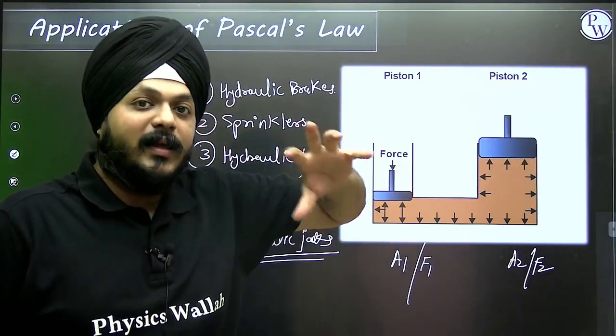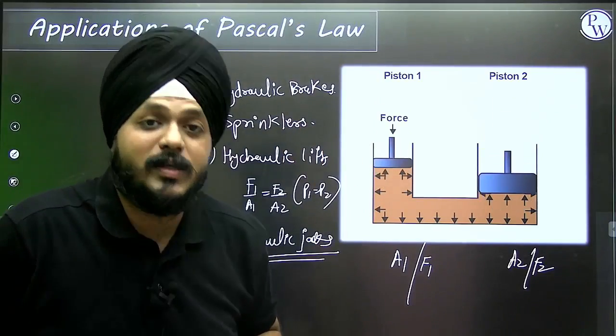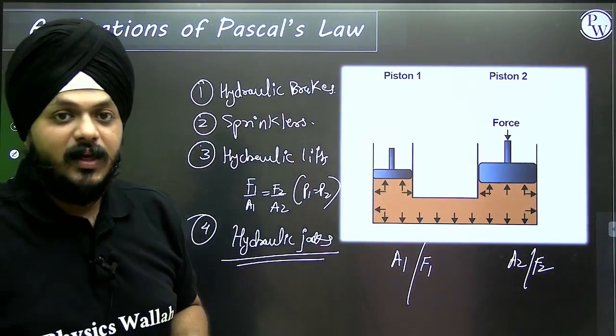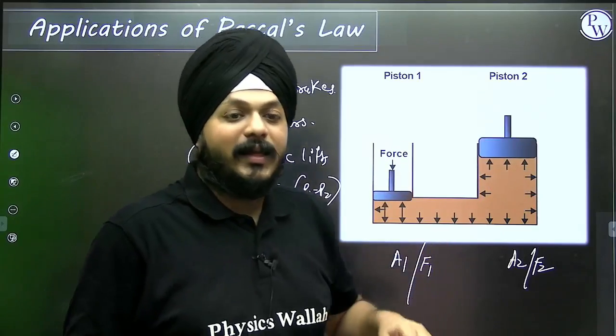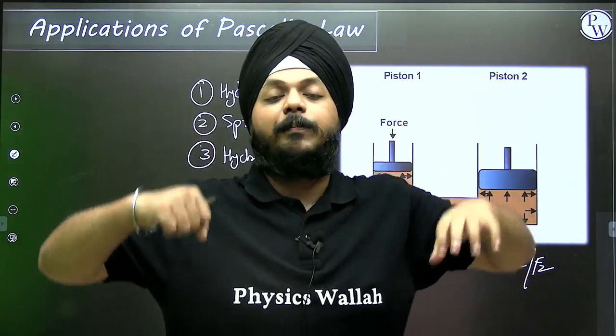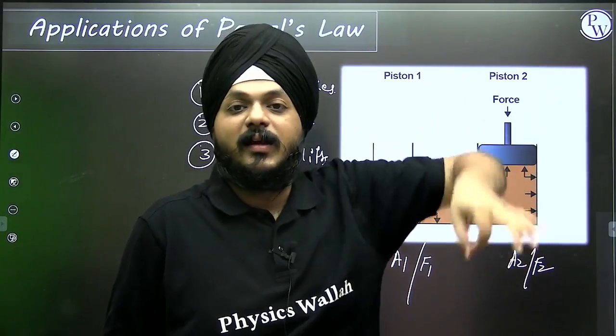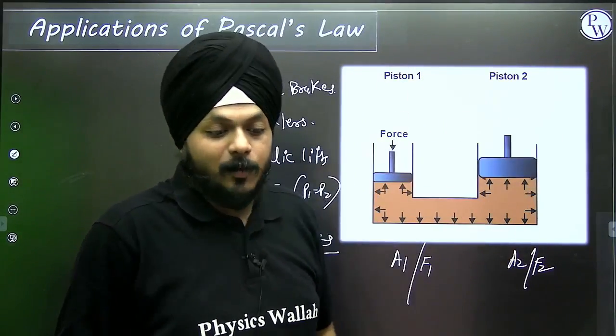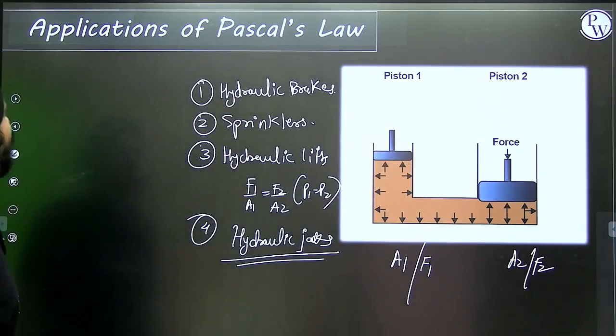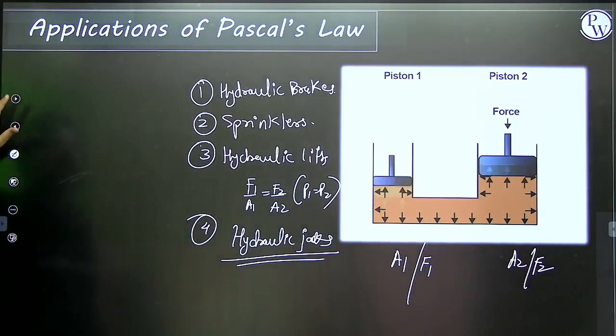Behind that, there is a mechanism known as hydraulics. If hydraulics is not there, it is difficult to lift that part of the bed. If it is present, we can easily lift it, just applying the minimum force and getting the maximum output. So these are some of the applications of Pascal's law.